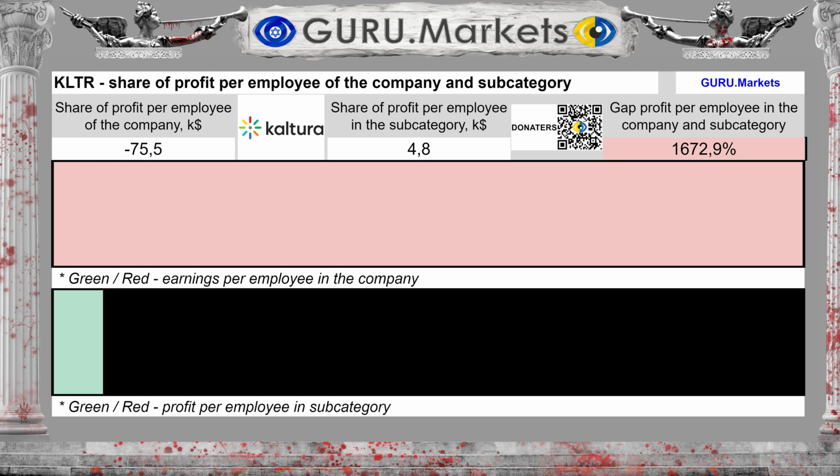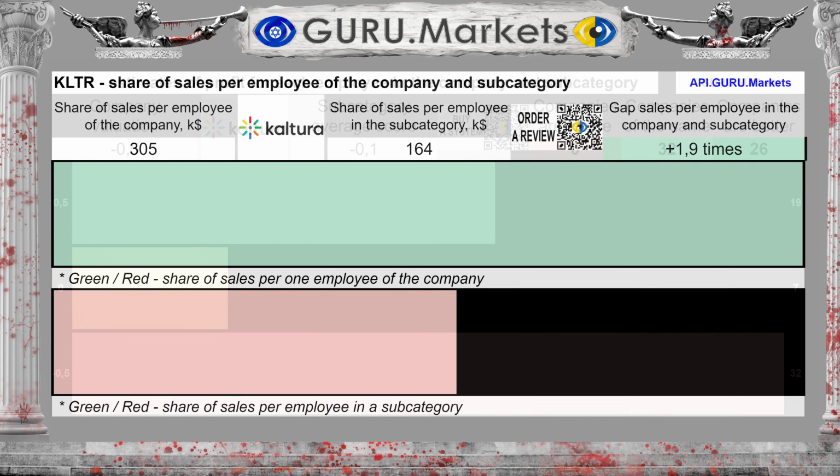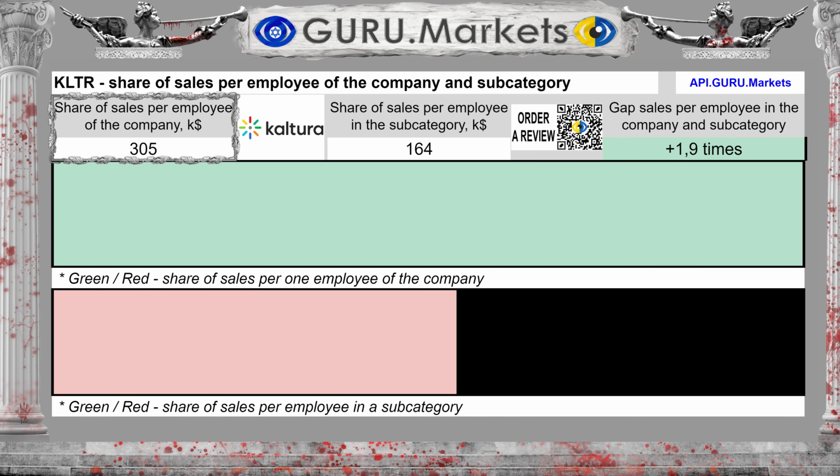The amount of profit per individual employee of the company is minus $75.5 thousand. Average in the subcategory, $4.8 thousand. The difference between the subcategory average and the company's performance is 1,481%. Estimation of profit per company employee in comparison with the indicators of subcategory companies: Tolerable, minus 0.5 points.